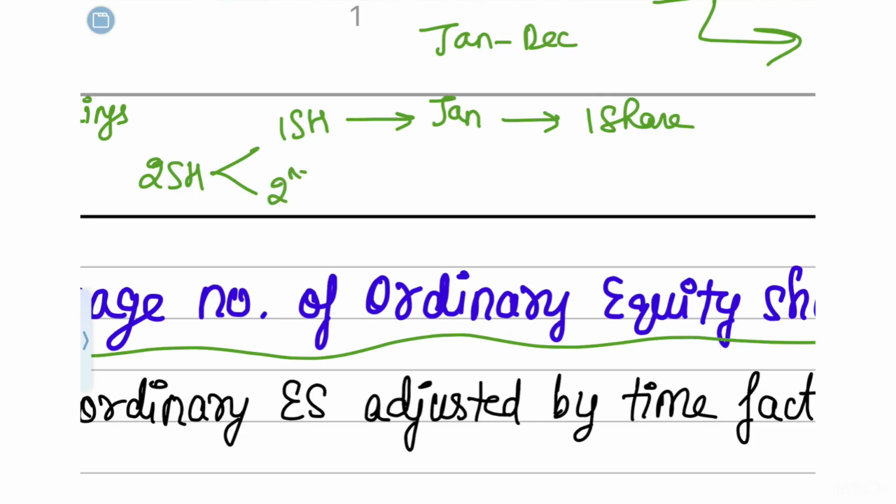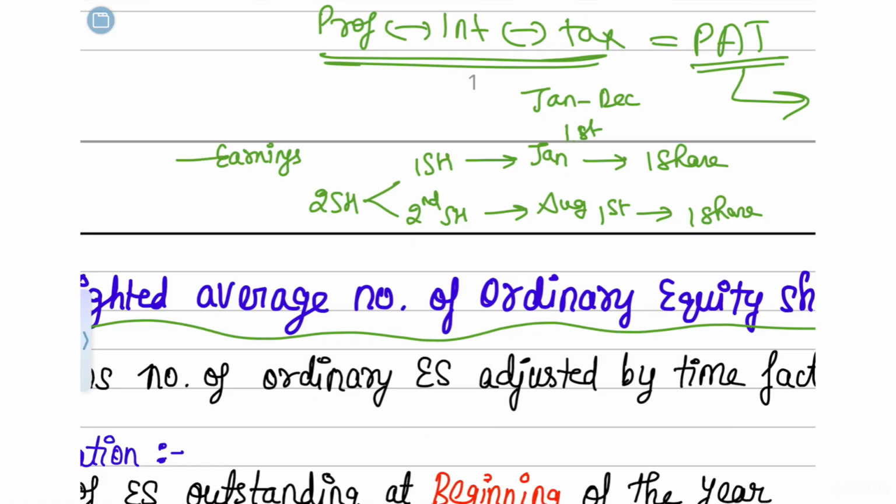The second shareholder joined the company on August 1st and again got one share in the company. Now suppose the company earned 1,000 rupees by December end.